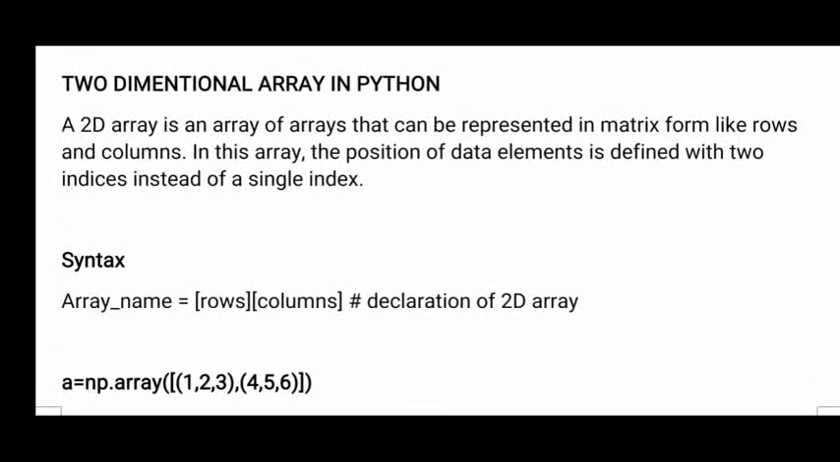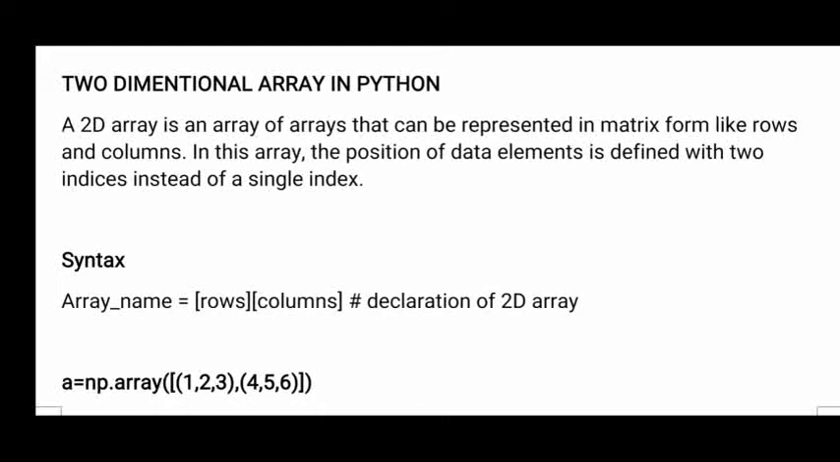If you have a 2-dimension array, one is for rows and the second is for columns, which means there are 2 directions: one is horizontal and the second is vertical. If there are 2 dimensions, then that array is called a 2-dimension array. In a 2-dimension array, one dimension is for rows and another is for columns. You can say that a 2-dimension array is nothing but a matrix.